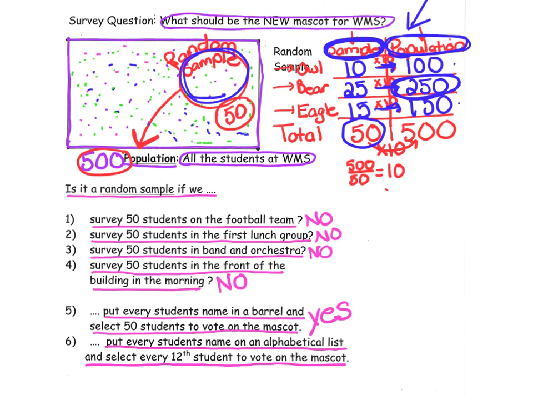Would that be fair? Would every student have a chance of possibly being selected and surveyed? Well, the answer to that one is yes. That is called systematic surveying. And that would allow every student in the population to have the opportunity of being chosen.